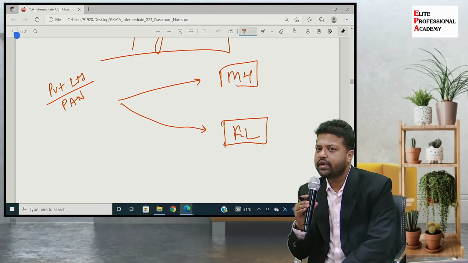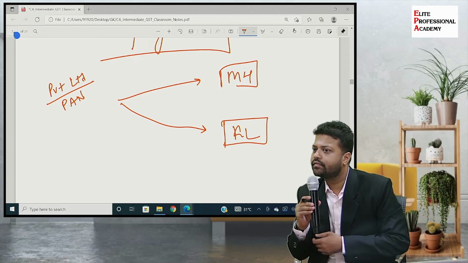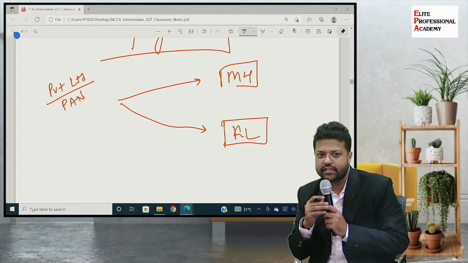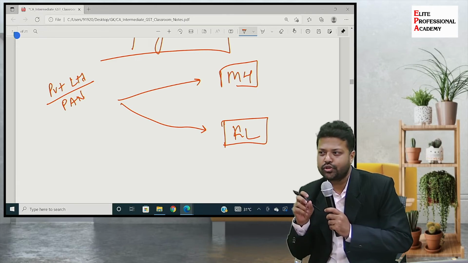So how many GST registration numbers should this company have? Sir, this is one nation one tax, only one number is needed. But it doesn't happen that way, because there are state GSTs also, and the recovery mechanism should happen properly.